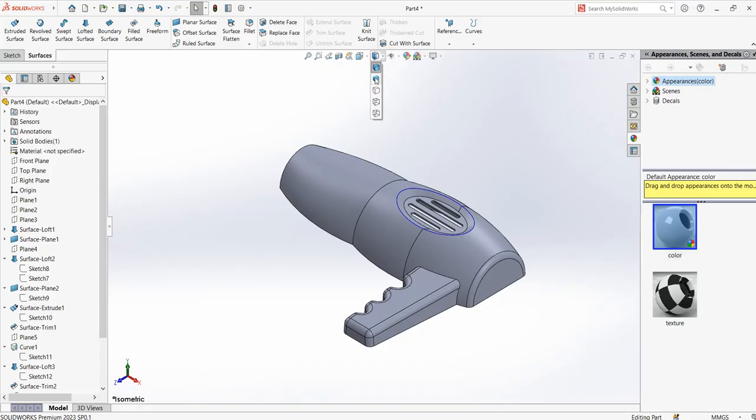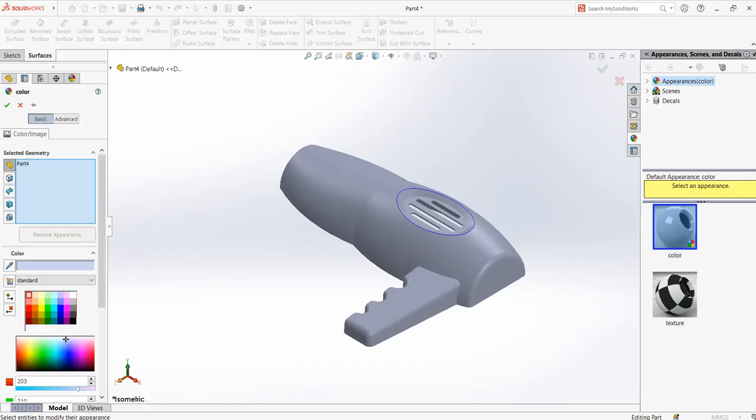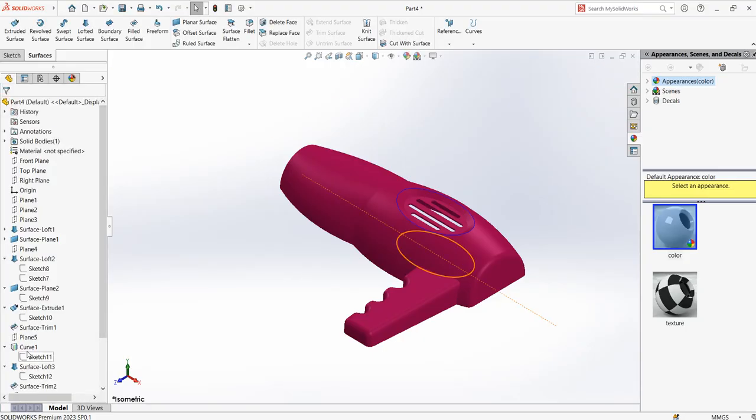Now remove the lines, make a color. Say okay. I'm still seeing this project curve. Yeah, I remove that. So that is your hair dryer, the complete hair dryer.